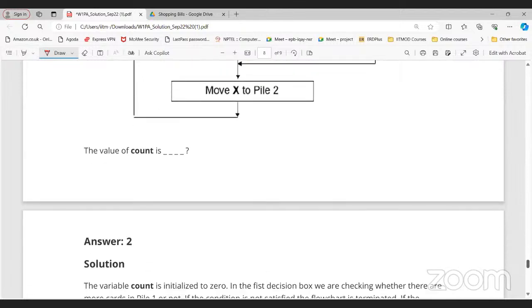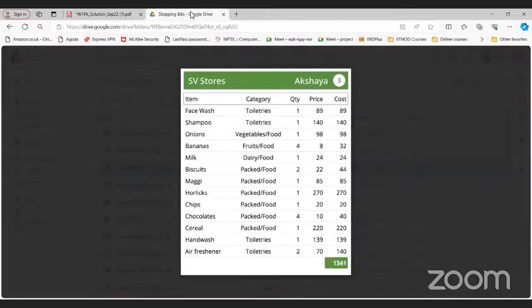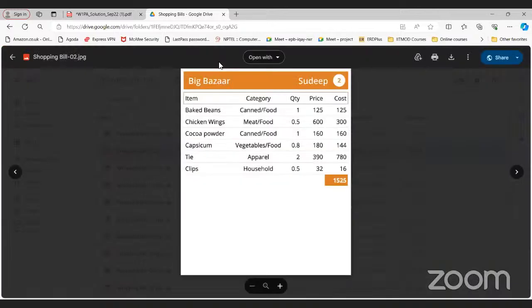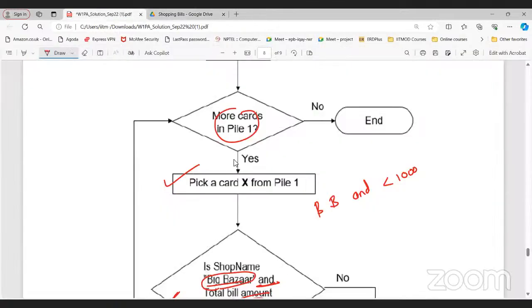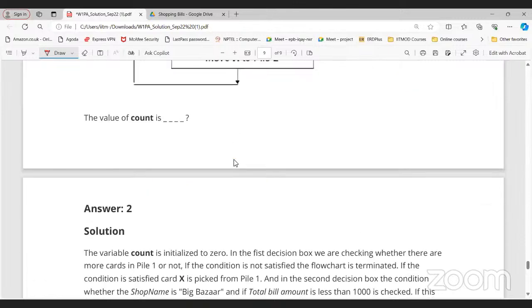So what is the question? What is the value of count? Just go to the dataset. For this question, you need to go through all the cards and see how many cases there are where Big Bazaar is the store and the bill is less than 1000. Go through the whole dataset and see how many cards there are. You can find that 2 cards satisfy it. So 2 is the answer.